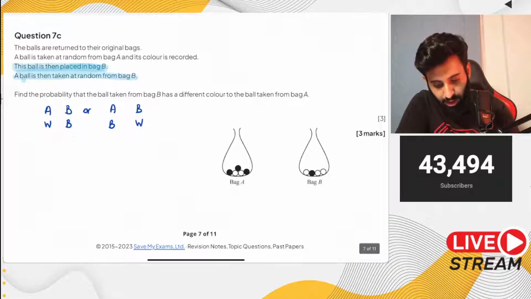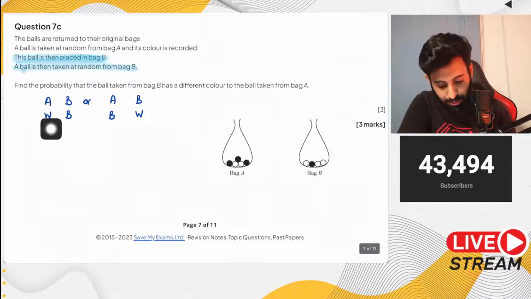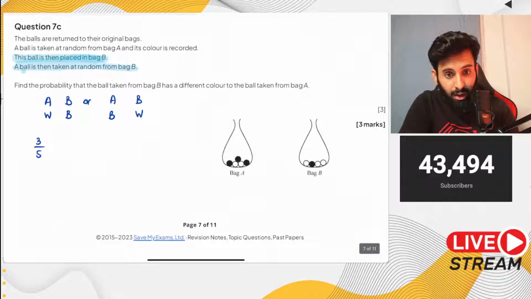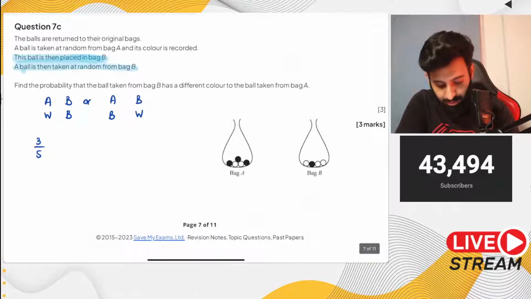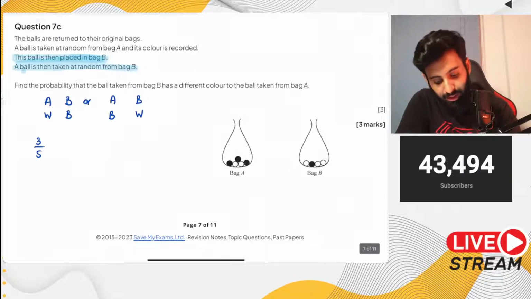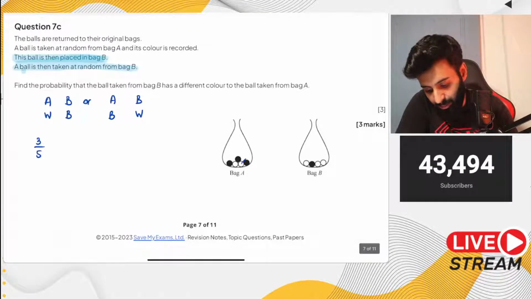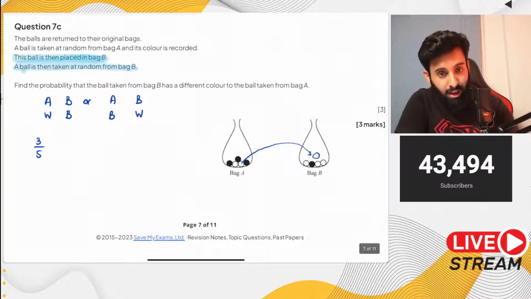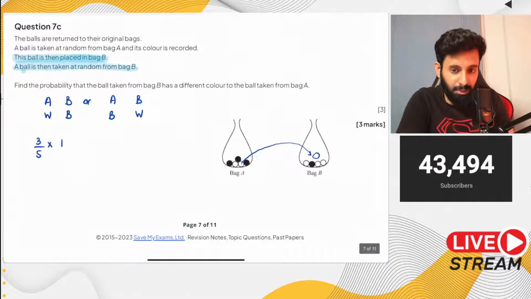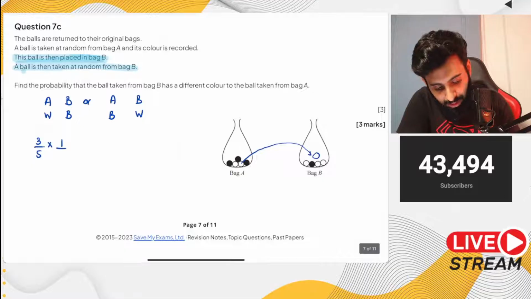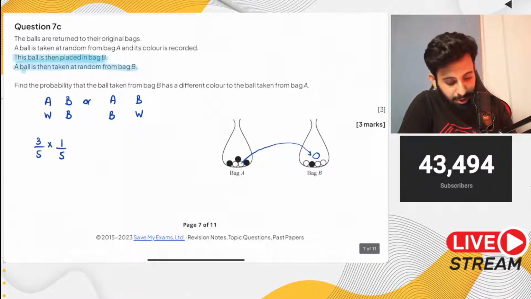Now let's talk about the probability of drawing a white ball from bag A. That's pretty straightforward, it's going to be 3 upon 5. But then, if you take this white ball from bag A and put it in bag B, what happens in bag B? One more white ball has come into bag B, okay? Now, what will be the probability of drawing a black ball? Since the number of black balls remains the same, it's 1, but the total number of balls is now 5. So that's 1 upon 5.